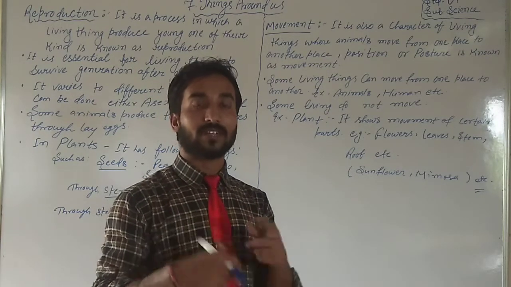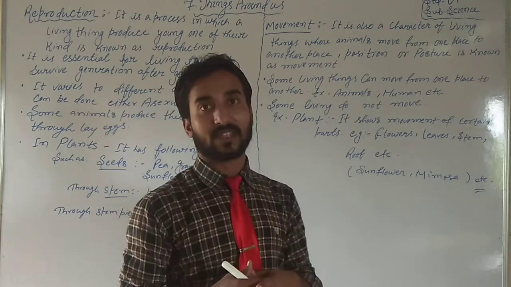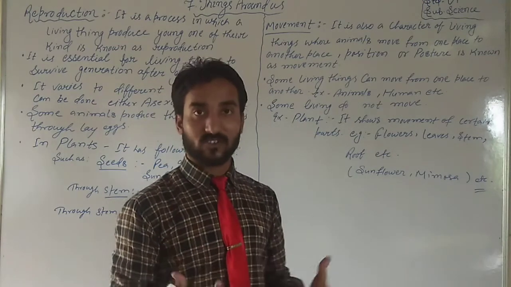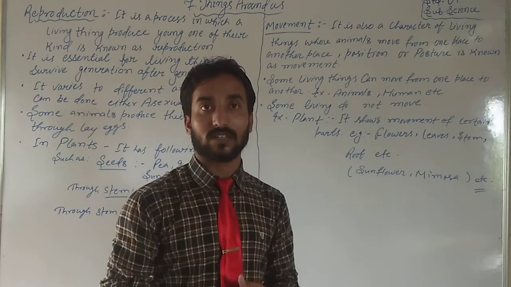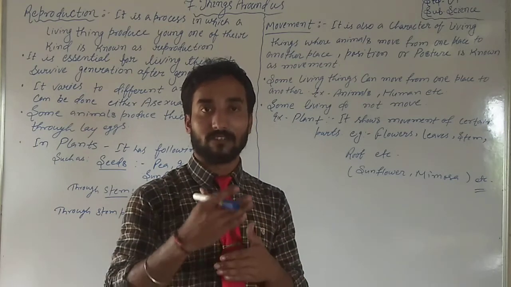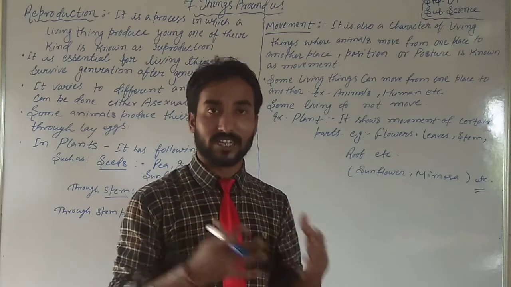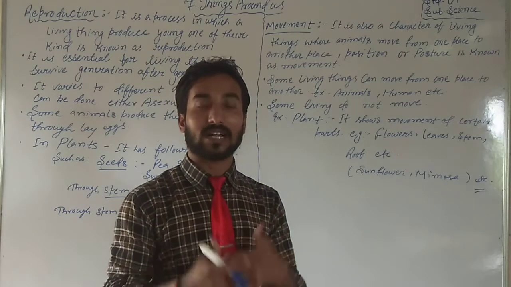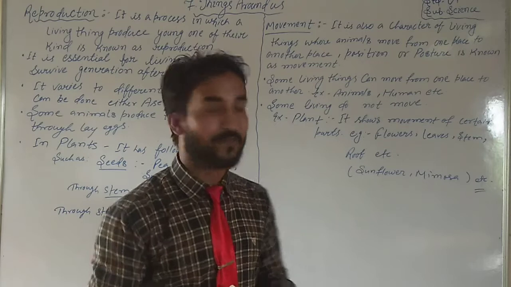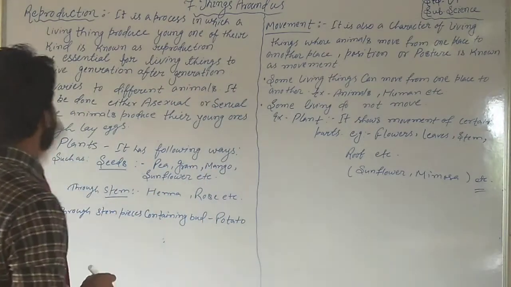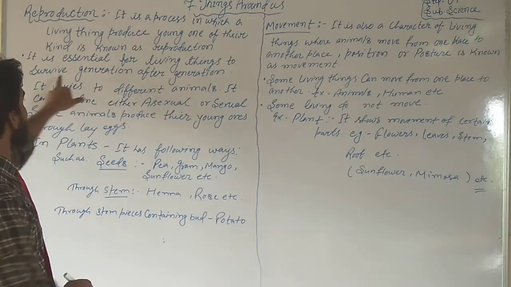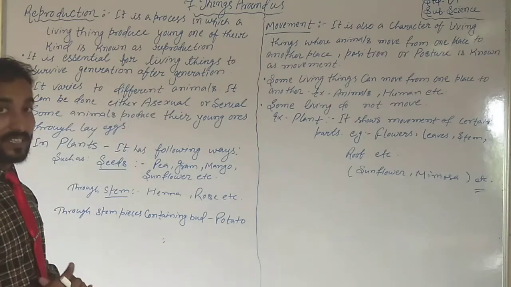But for survival, we need reproduction, and nature needs reproduction, so that the survival of animals, human beings, and nature will continue generation after generation. So it is essential for living things to survive generation after generation.